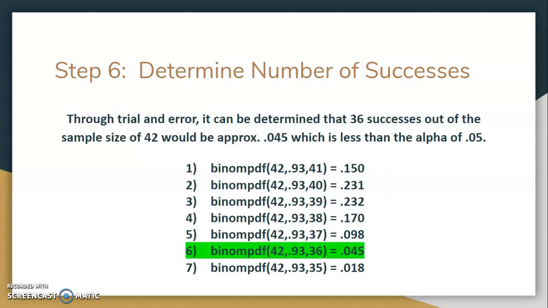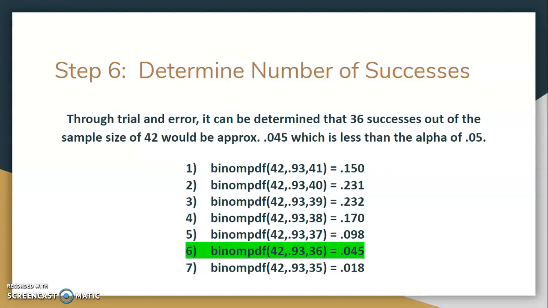And through trial and error, we would just go down the line. 41 out of 42 trials evaluates 40, 39, 38, 37. Until we get to 36, and we identify that that's actually less than the alpha of 0.05. It comes out to 0.045.